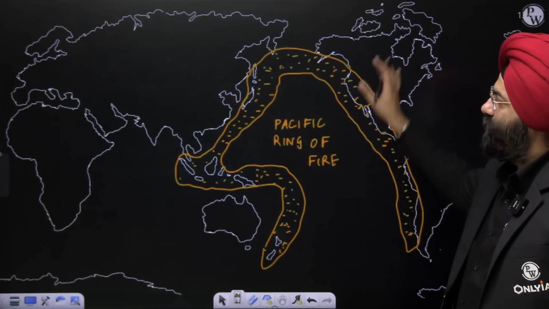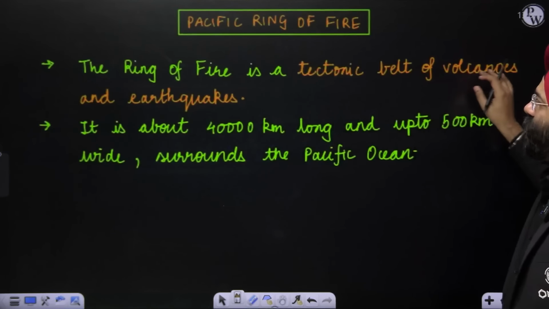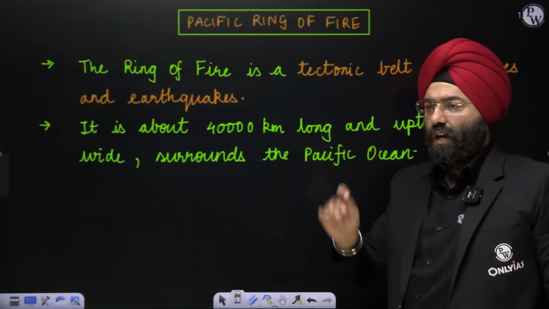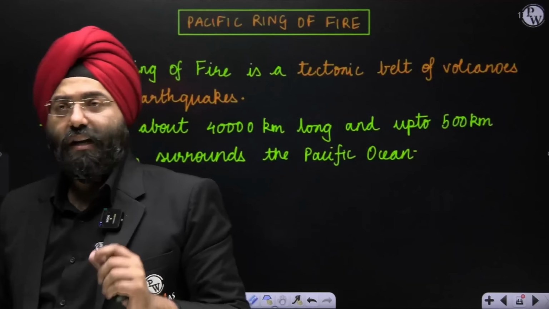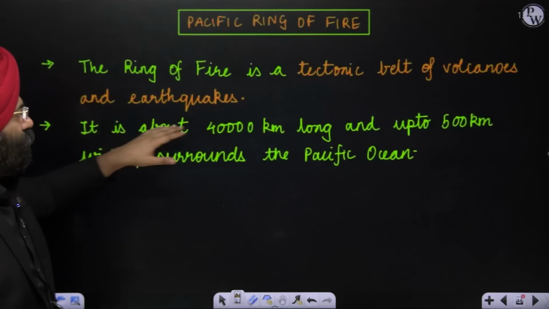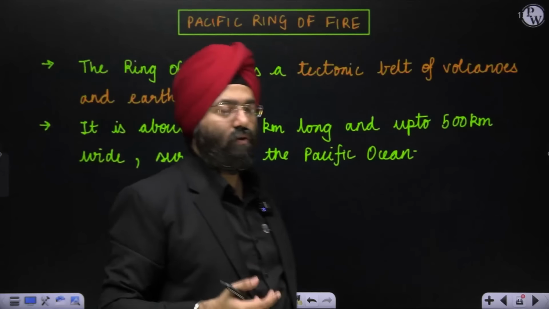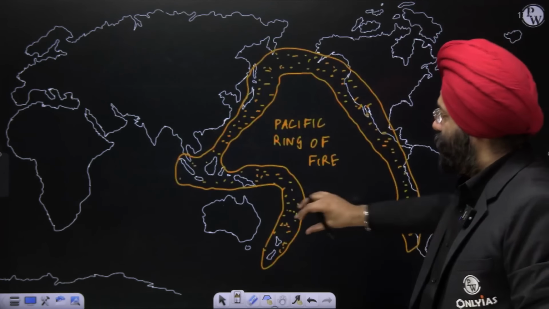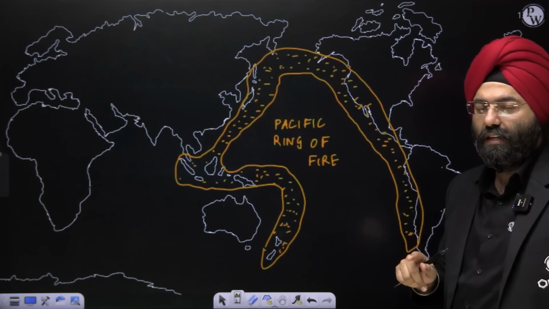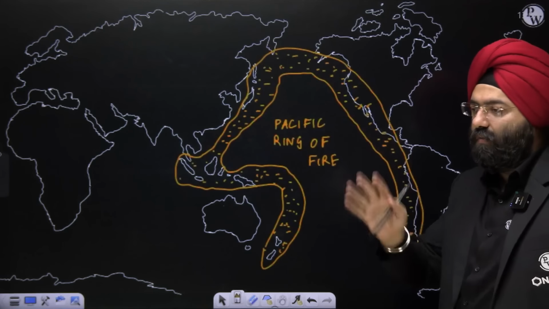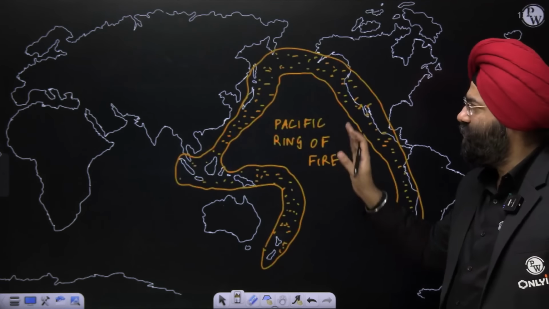Pacific Ring of Fire, this is a representation. First of all, let's see. The Pacific Ring of Fire is a tectonic belt of volcanoes and earthquakes. This is a region where, because of the continuous plate movement, there are a lot of volcanic eruptions and earthquakes that take place. It is about 40,000 kilometers long and up to 500 kilometers wide, surrounding the Pacific Ocean. The belt that I have drawn is known as the Pacific Ring of Fire, which has massive earthquakes and massive volcanic eruptions taking place because a lot of subductions and plate movements are taking place.